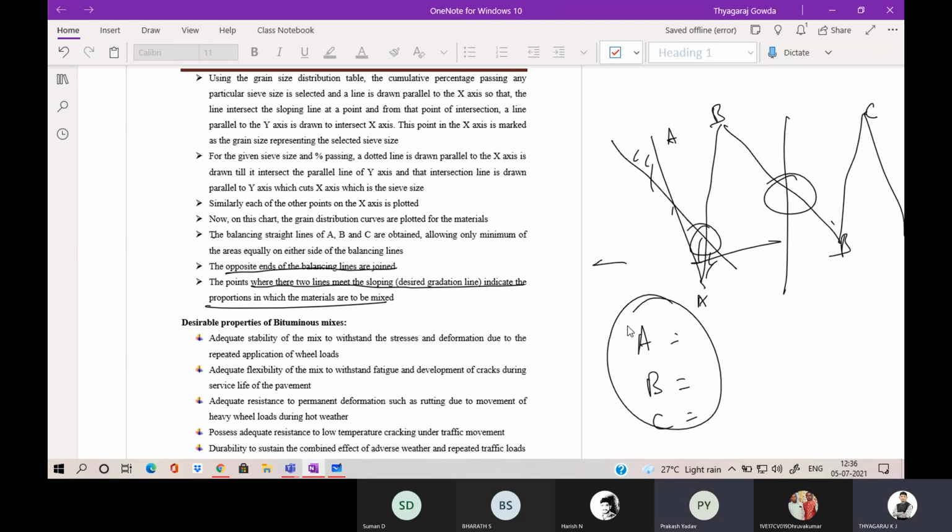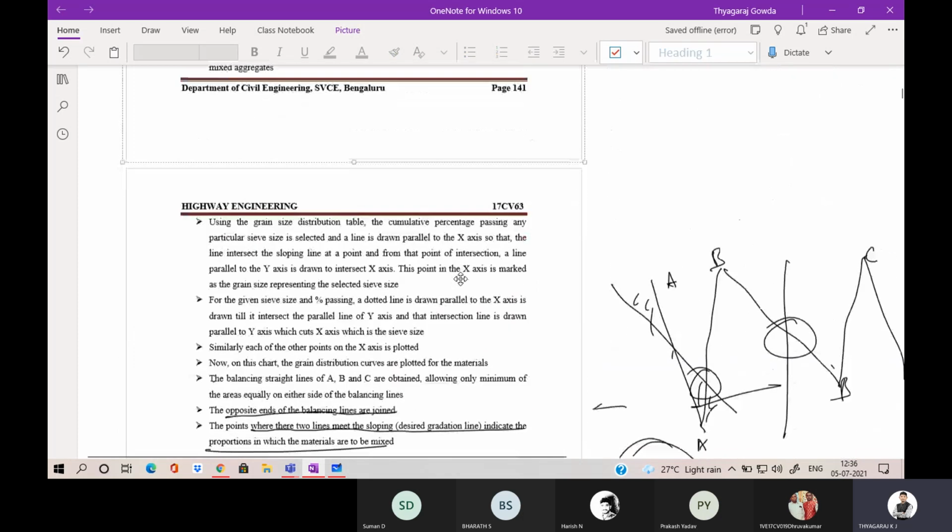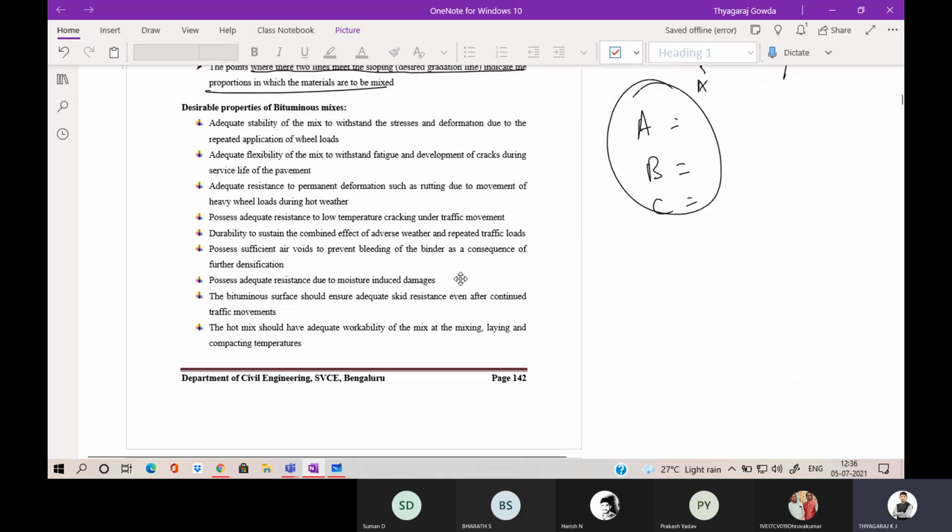Is it clear? Yes, sir. Okay. So this completes the Rothfuchs method. In the exam, they will not ask this Rothfuchs method. Don't worry about this one. But go through the theory and how to plot these things.